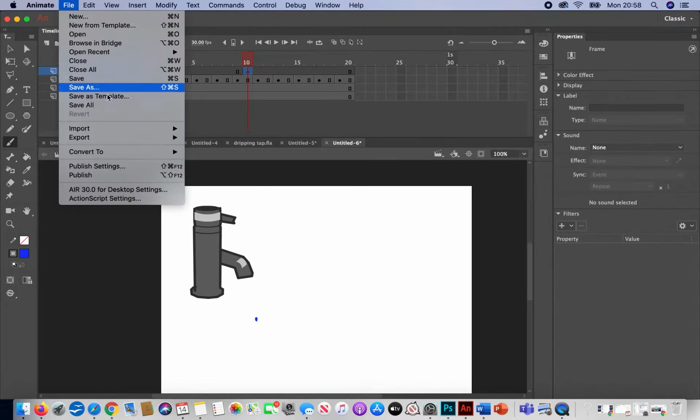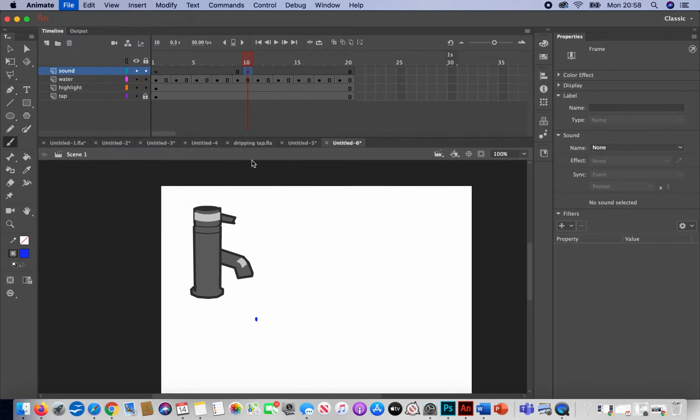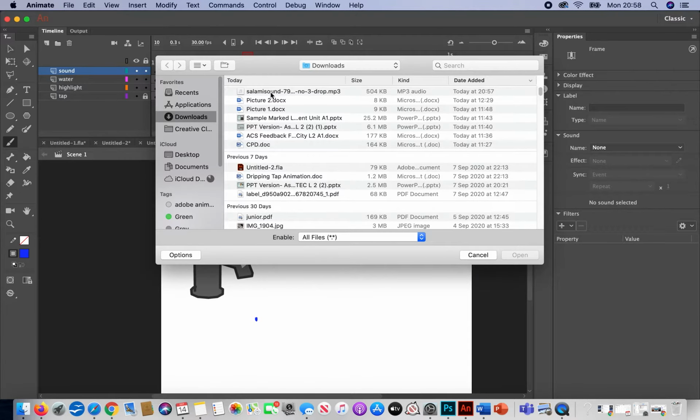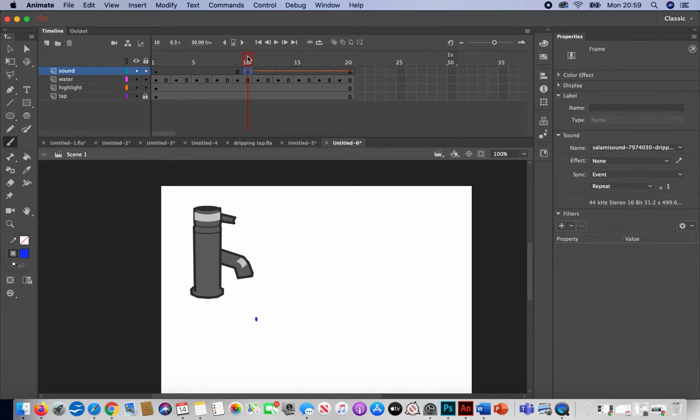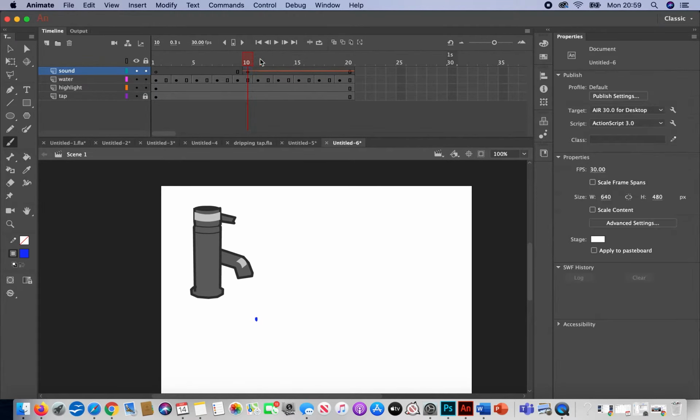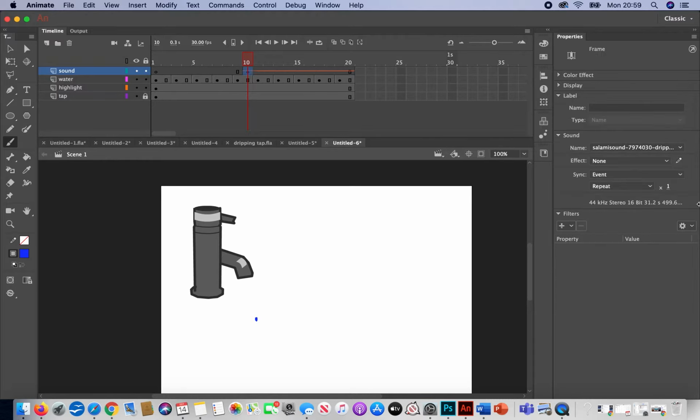So if I go to File, Import to Stage, I have a sound file that I have sourced from the internet, and it's a short file, and we can see it's a sound file because it has this red line. Now I'm going to select this and make sure it's set to event. So with this selected,